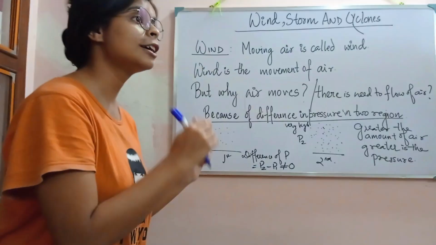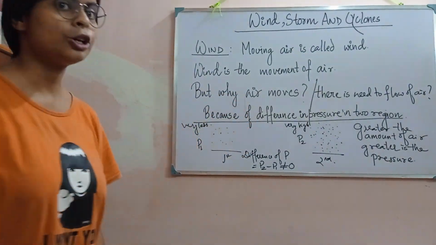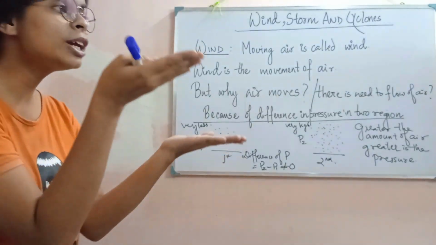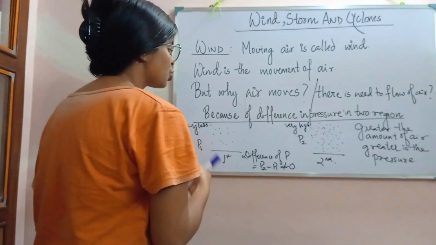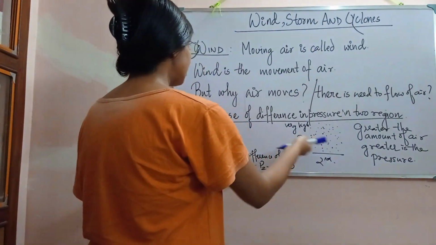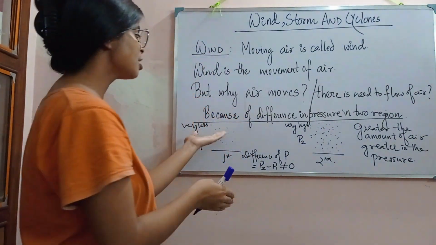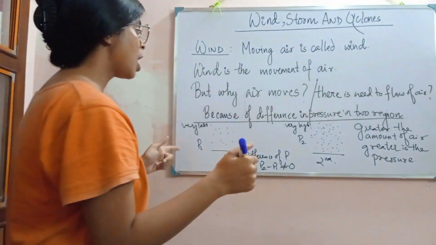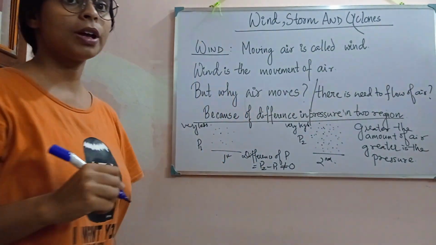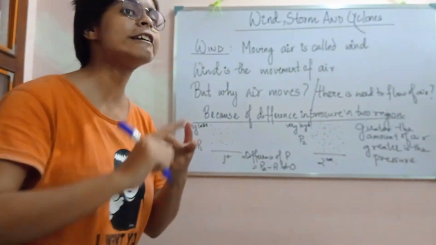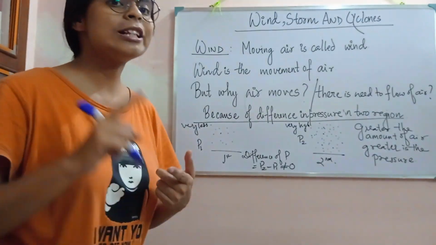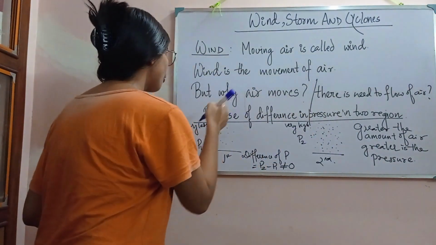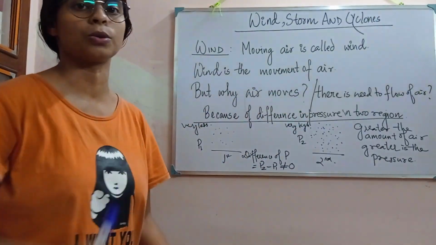Since there is a pressure difference, in this case the air will start to move to equalize the pressure. Why will the air move? To equalize the pressure in two regions. That means whatever pressure it is having here or here, it should be equal. Air will start to move until the pressure of these two regions becomes equal.